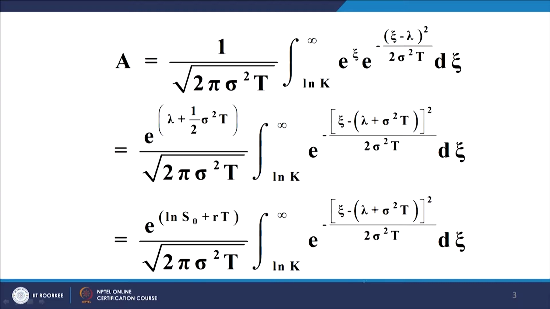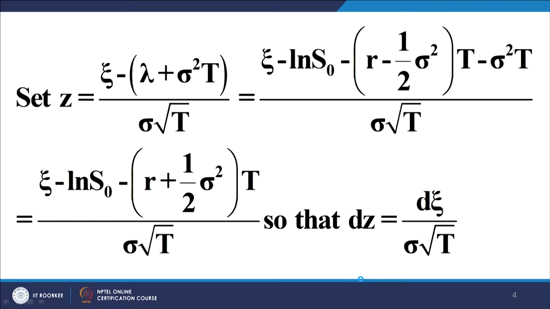In doing so we had an extra piece which was independent of xi and which therefore could be taken out of the integral. When you substitute lambda here, this expression becomes log of S0 plus r t, and this remains as it is. Now, suppose I set z equal to this expression, again putting in the value of lambda, I get z equal to this expression.